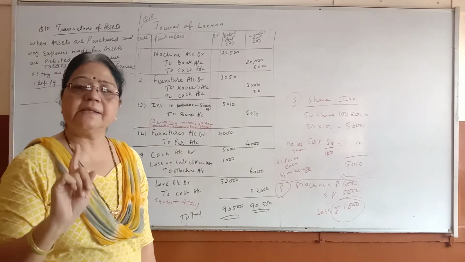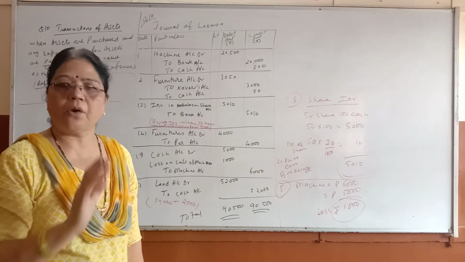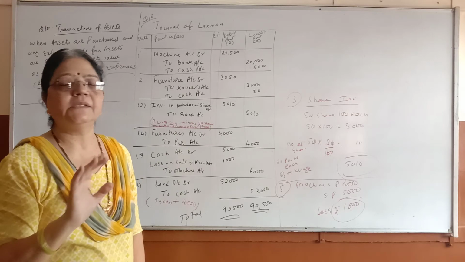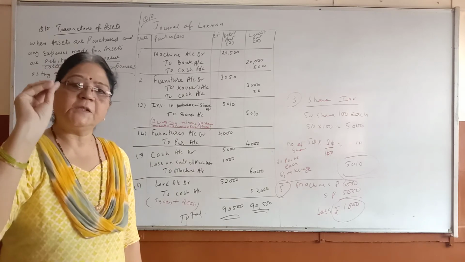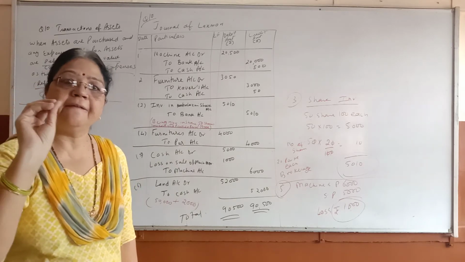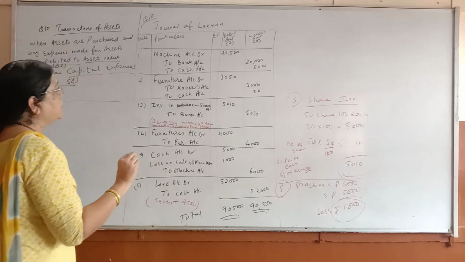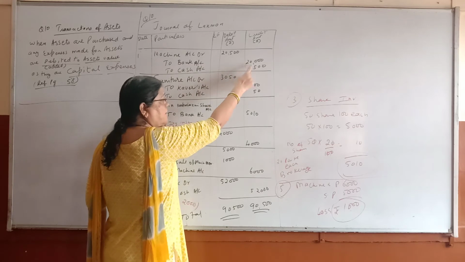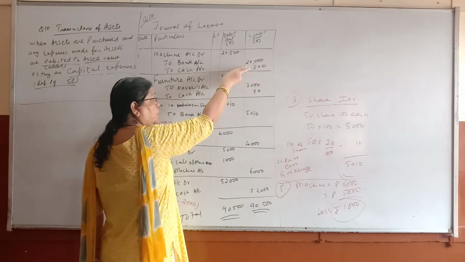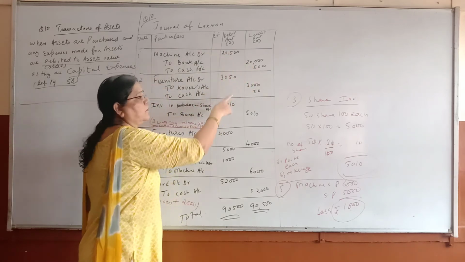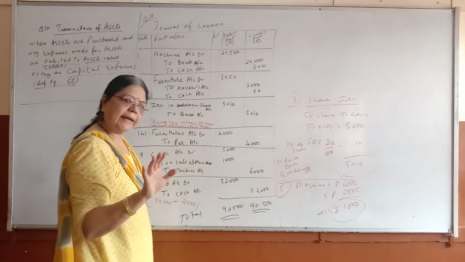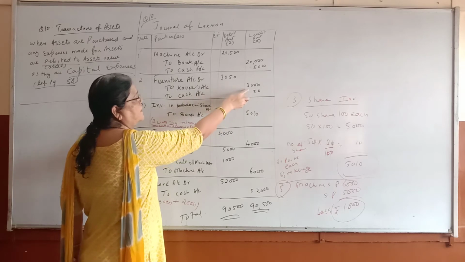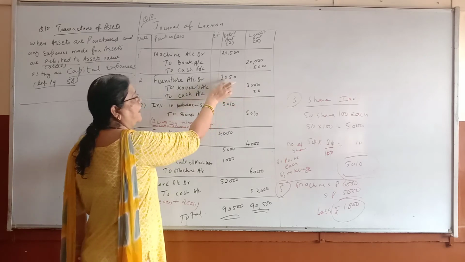If you write in exam purchase account debit, it is wrong. Sold machine, you have to write machine. If you write to sales, it is wrong. Whatever expense is made, you have to add in the value of the asset. So children, I tell you this amount you have to write afterwards. First you have to write this amount and this amount. So you have to do the total, then you have to write this amount. So that will be easy for you and correct. For example, 3050. So if you write these two first, then you can add and write.